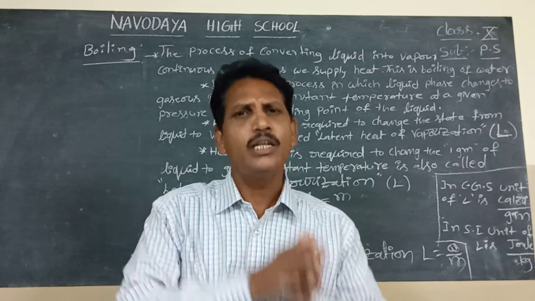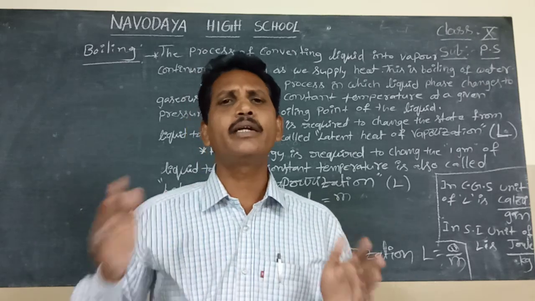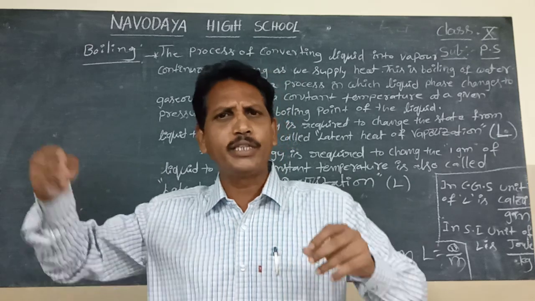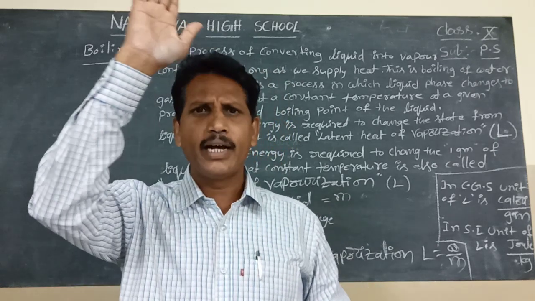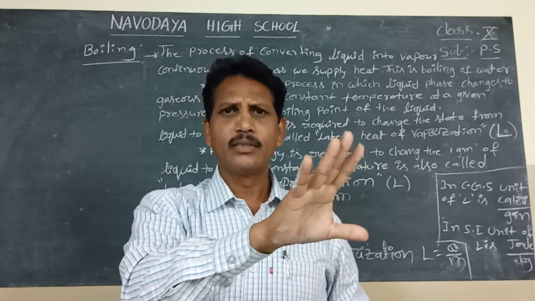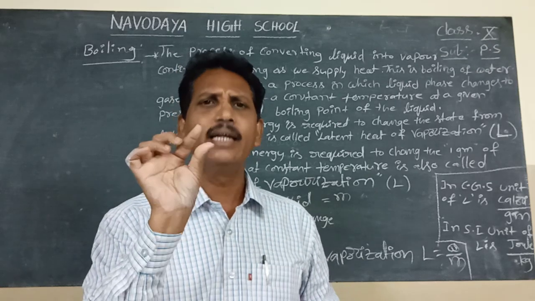The phase changes from liquid to gas at constant temperature. As long as we supply heat to water, the temperature of water is constant, the same, that is, 100 degrees Celsius.